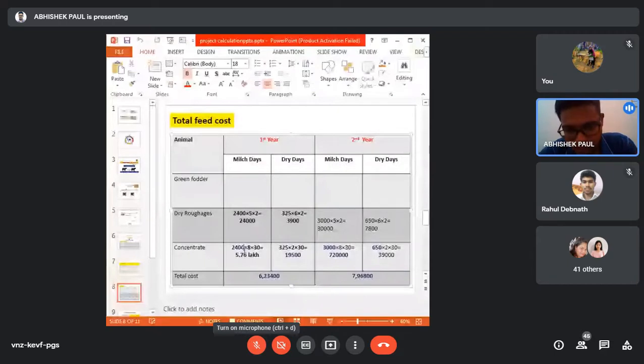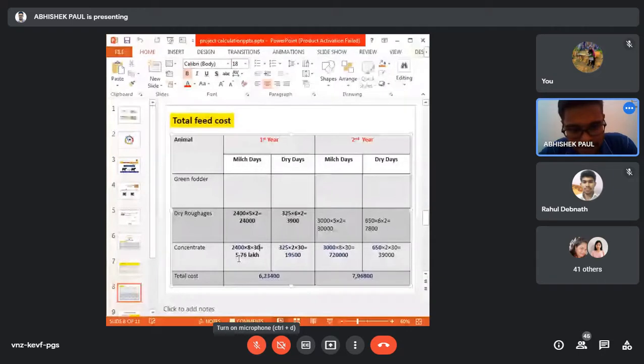Then this 8 is the amount required, the amount of concentrate you need to feed the cow. Then 30 is the cost of the concentrate. So 2400 into 8 into 30, it will come to 5.76 lakh.